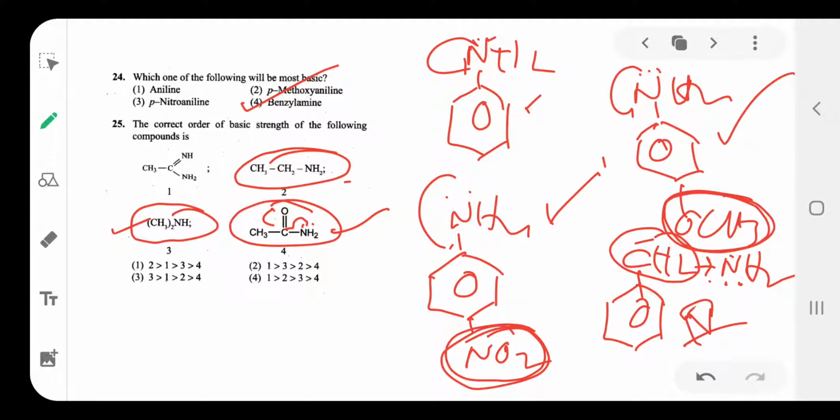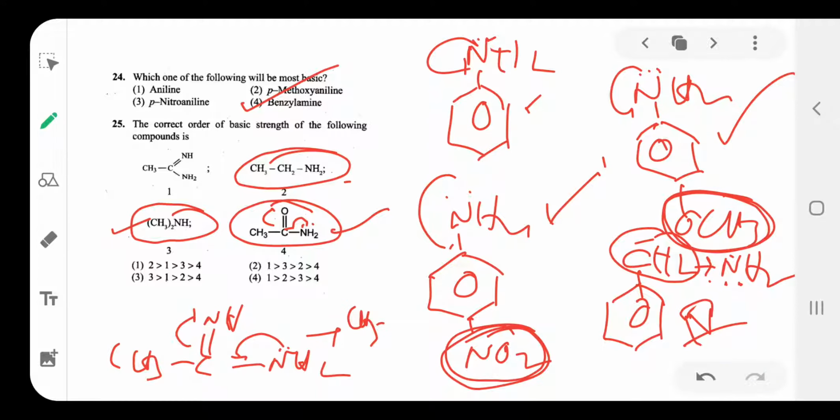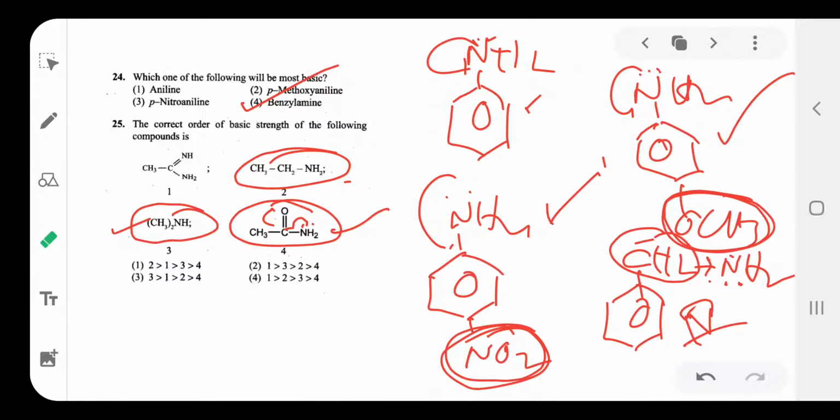Next, the first compound: CH3, C double bond NH, NH2.